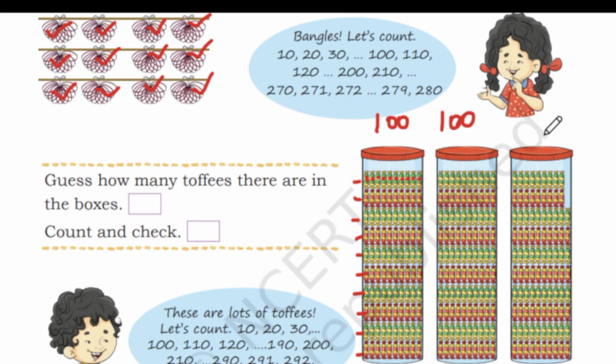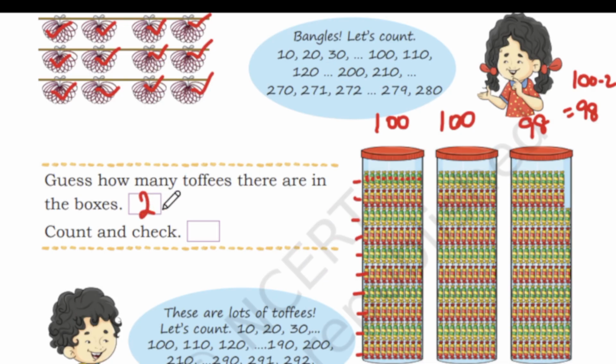Okay, here we have two toffees missing. If you notice, two toffees are missing. So in 100 we have two toffees missing. So 100 minus 2 is 98, right? So here we have 98 toffees. Okay. So 100 plus 100 plus 98. 100 plus 100 is 200. 200 plus 98 is 298.